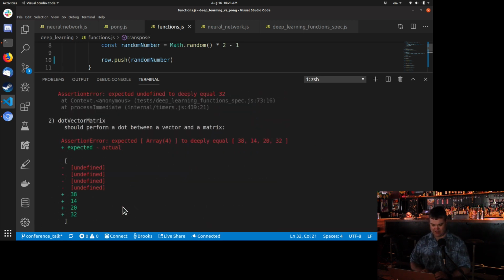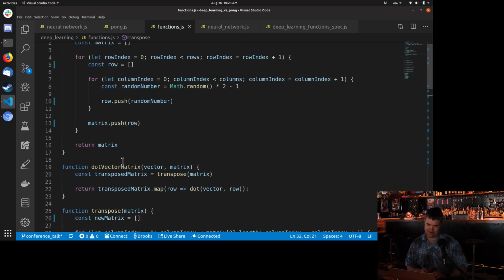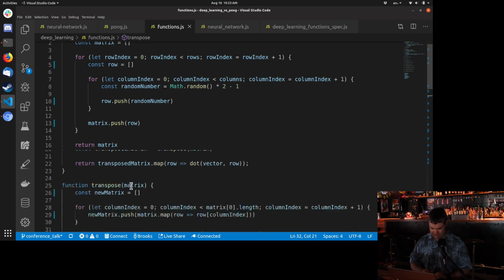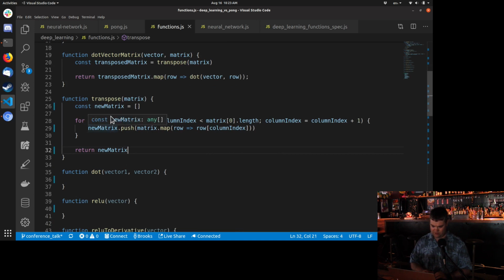Let's see if I did it right. No, okay, I got undefined. What did I do? I expected array of undefineds to equal all of these numbers. Worst case scenario, I do have the correct ones I've already written in another branch. So transpose matrix, we're going to map through that. Wait, I'm going to go to the wrong one. We're going to loop through this, the new matrix dot push, the matrix dot map. So the result of mapping through this matrix, we get the row, and we want to return the row of column index, and then return this new matrix.